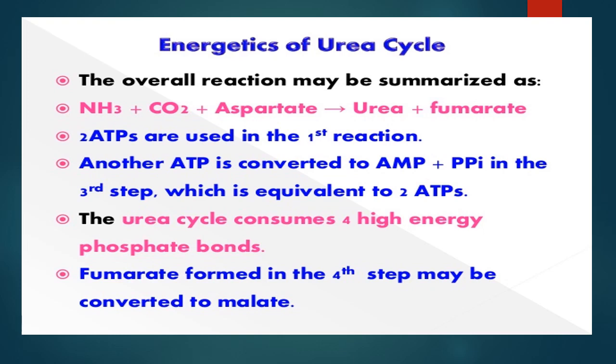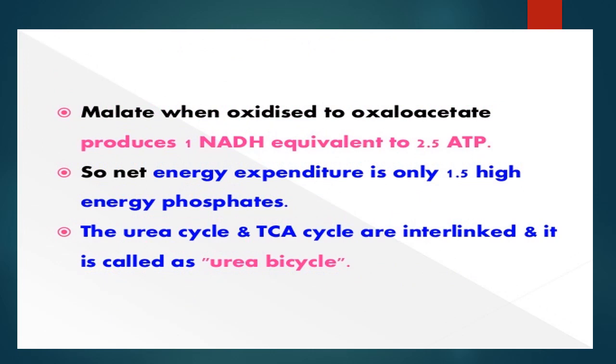Fumarate formed in the fourth step may be converted to malate. When oxidized to oxaloacetate, it produces 1 molecule of NADH, which is equivalent to 2.5 molecules of ATP. So the net energy expenditure is only 1.5 high energy phosphate bonds. The urea cycle and TCA cycle are interlinked, and it is called the urea bicycle.